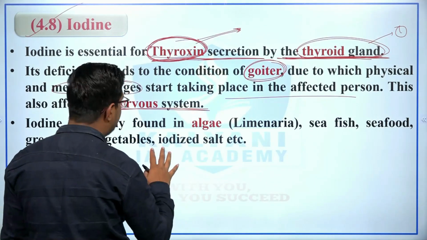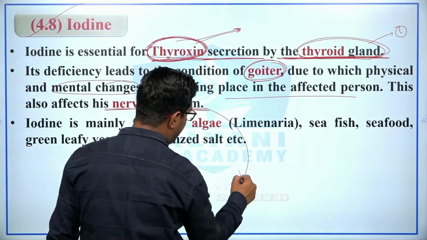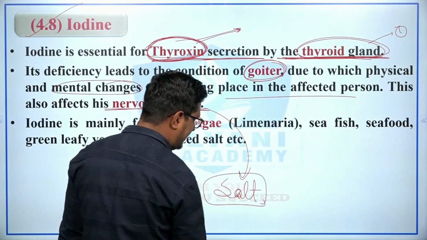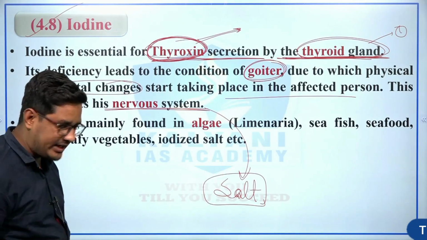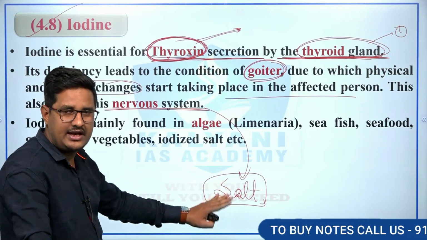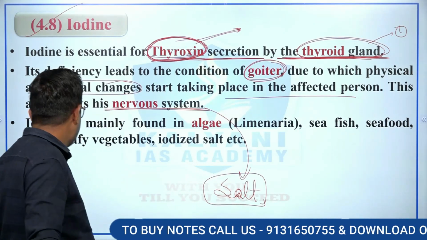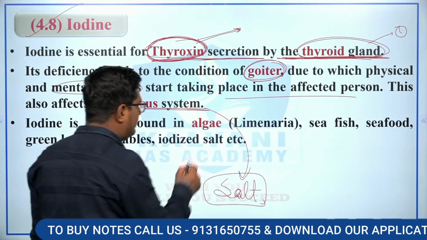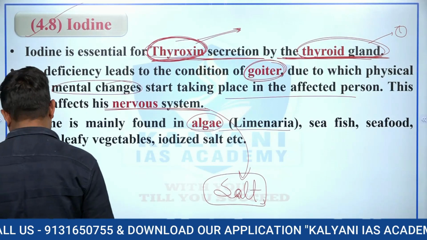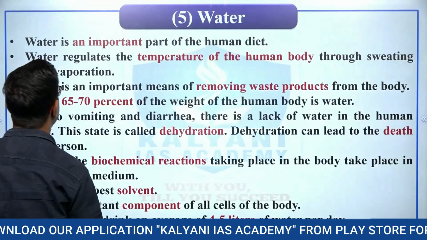Therefore everybody should take an adequate amount of iodine, और इसलिए इंडियन गवर्नमेंट ने जो साल्ट प्रोडक्शन कंपनीज हैं, उनको ये नेसेसरी कर दिया कि it is necessary to mix the iodine with the salt, only then a company can sell the salt in the Indian market. Iodine is mainly found in algae like laminaria, sea fish, seafood, green leafy vegetables and iodized salt.